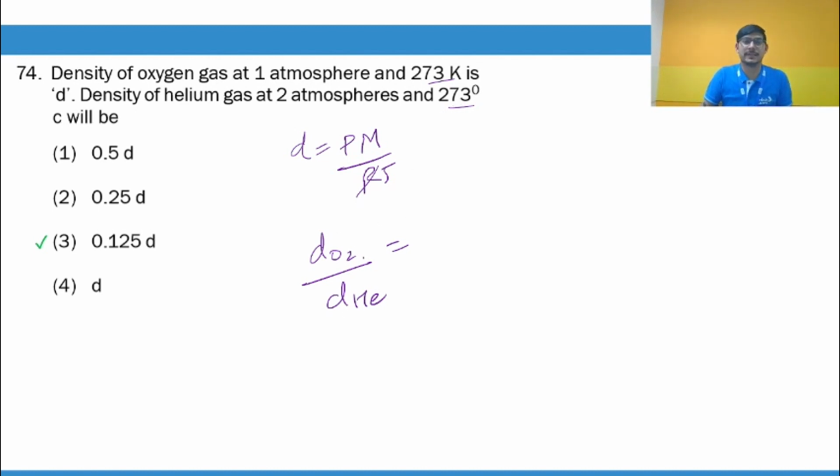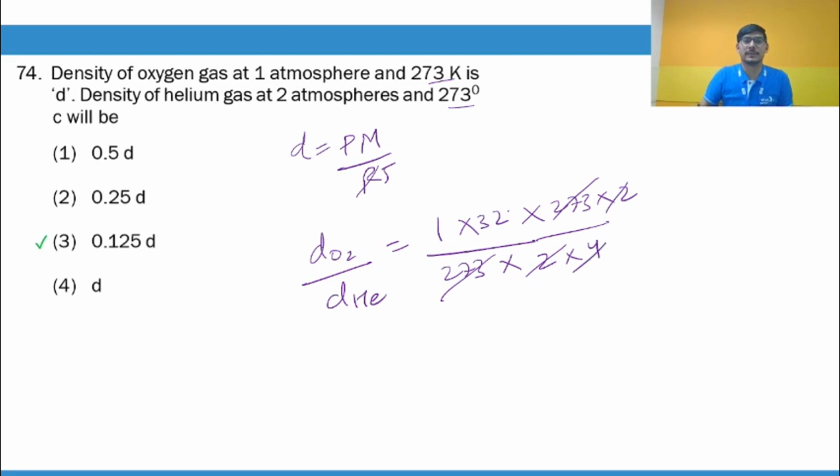So density of oxygen by density of helium. It will be 1 atm multiplied by molar mass 32, temperature 273. For helium gas, the pressure will be 2 atm, molar mass will be 4, and the temperature will be 273 plus 273, that is 273 into 2. So I hope you can solve that. So it is 1 by 8. So density of helium will be 1 by 8, guys, 1 by 8 of the density of oxygen, which will come out to be 0.125.